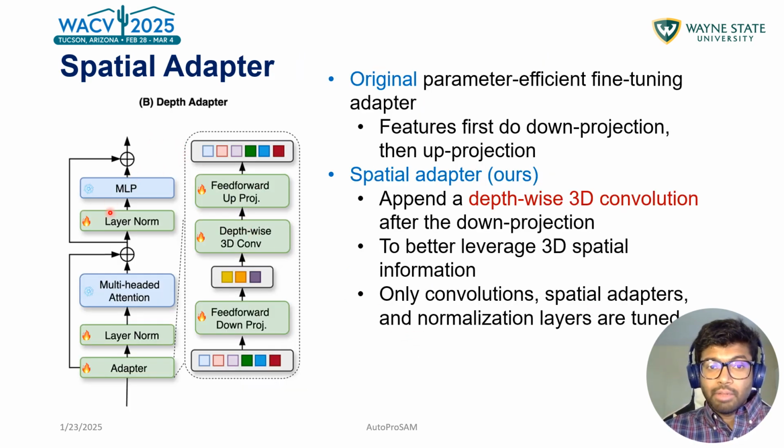Now comes to the special adapter. We saw that this was the original self-attention block, and we have one extra adapter. This adapter was giving us the 3D capabilities to do the 3D embedding processing. This adapter takes the embeddings from the last stage. It does some down projection. Then with the down projected embeddings, we do the depth-wise 3D convolution, which gives us the 3D spatial shape, and then we go through the feed forward up projection to get the original shape. And it repeats on every stage to convert the 2D SAM encoder into a 3D SAM encoder for our AutoProSAM.